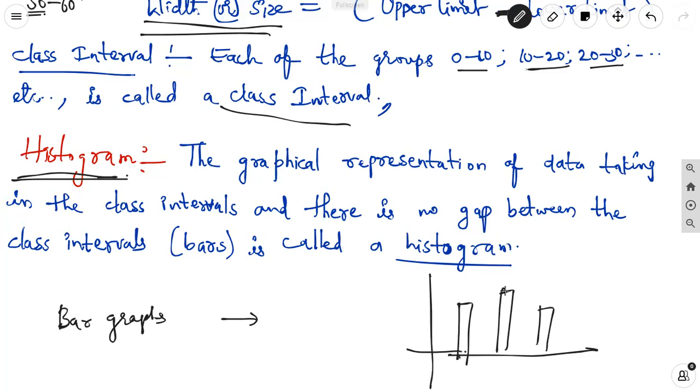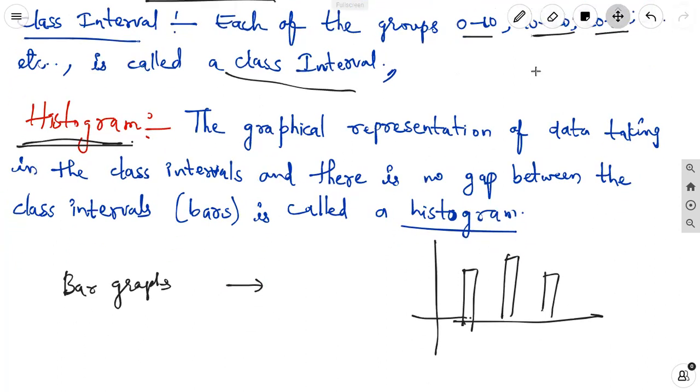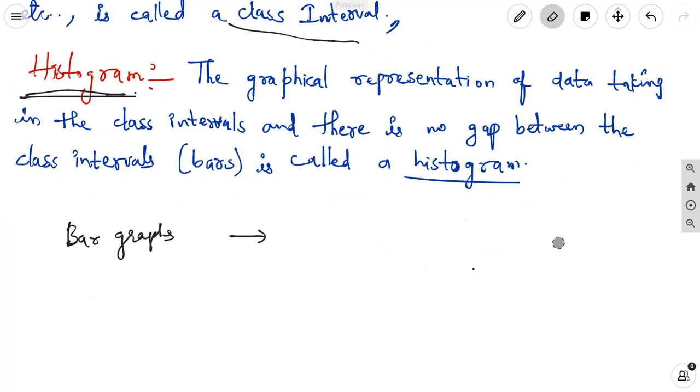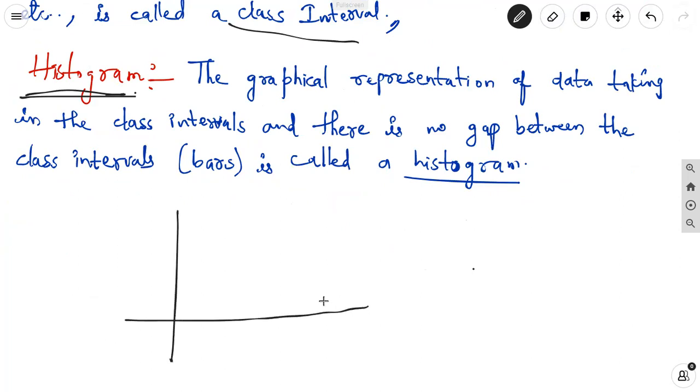But here in the 8th standard, we are taking the bar graph for the class intervals, in the grouping data. When we are taking the bar graph in the grouping data, we can consider 0 to 10, 10 to 20, 20 to 30, 30 to 40, 40 to 50, 50 to 60, like this.